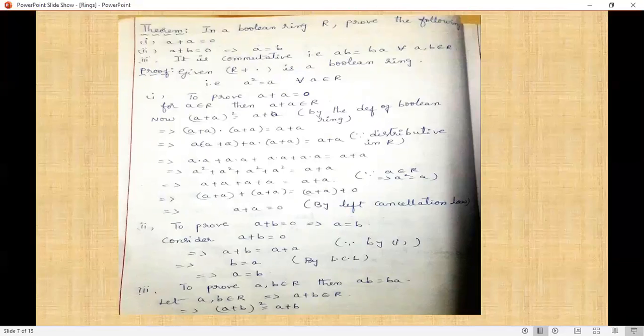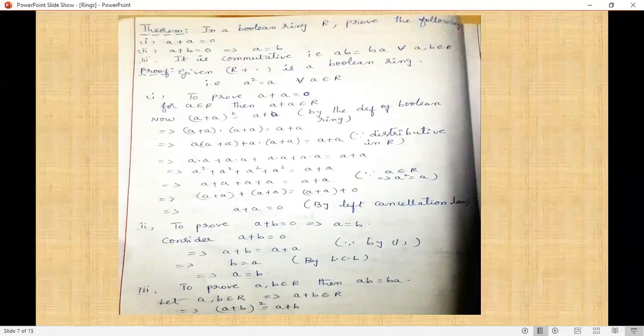Next, the proof. We are given R, plus, dot is a Boolean ring. That means for all elements in the ring R, its square equals the same element, that is a square equals a for all a belongs to R. We are now proving the first property, that is a plus a equals 0. Consider a belongs to R, then a plus a belongs to R, since R is a ring, that means R, plus is an abelian group.